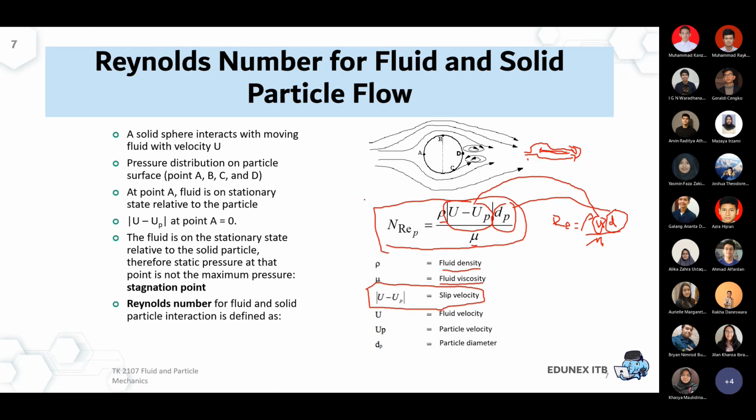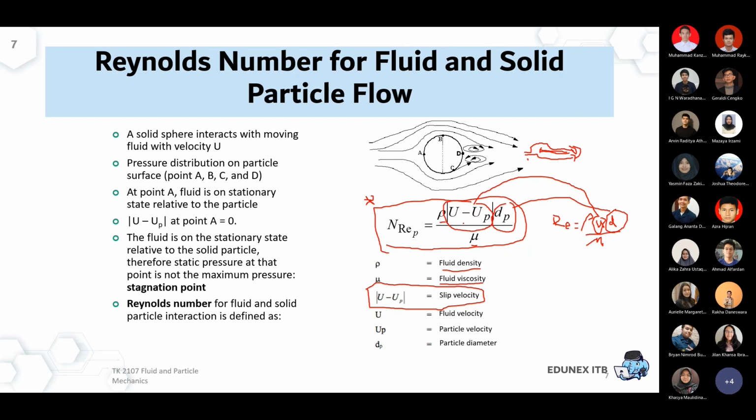Again, this is a very important correlation. I think it's much better if you can remember this formula, because in almost all applications we always start with the Reynolds particle.